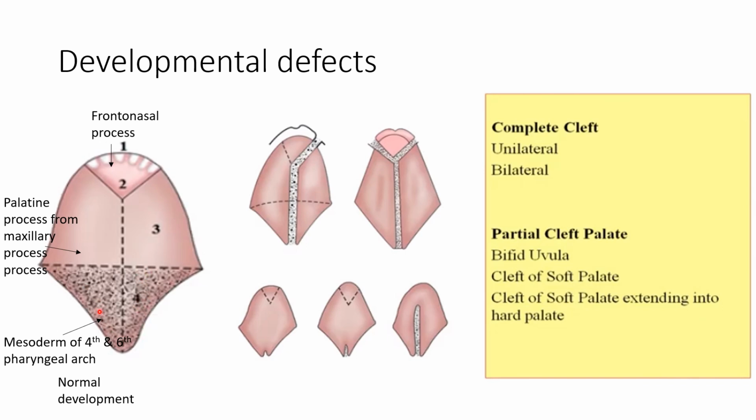So this is the part which is developed last in development. It is the last part which is going to develop. So this is the upper, the anterior triangular portion. This is the primary palate. Rest is the secondary palate.